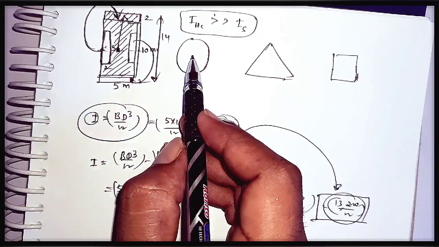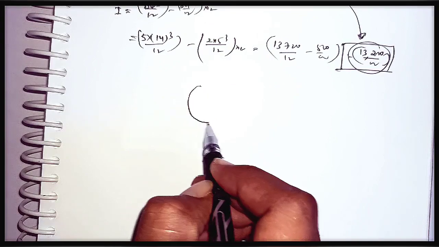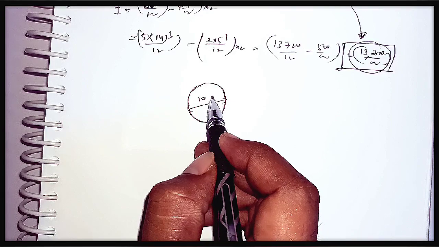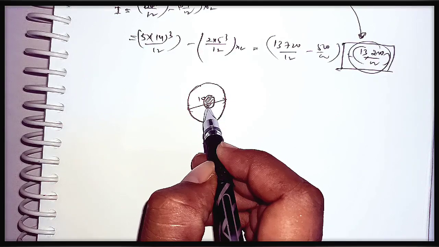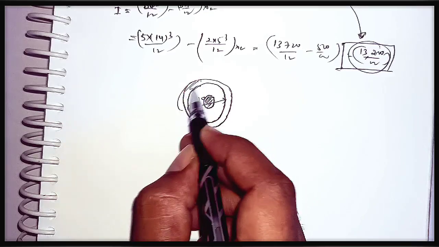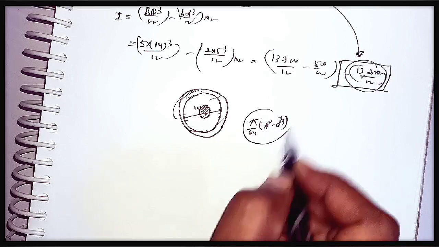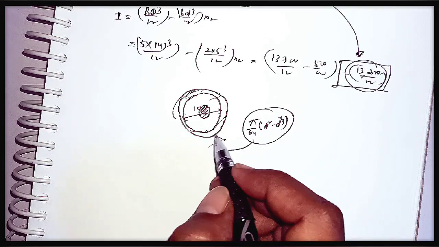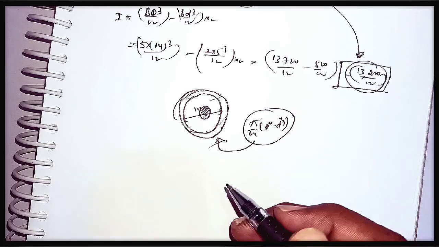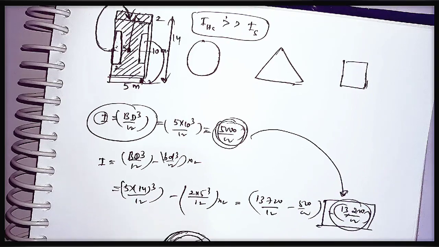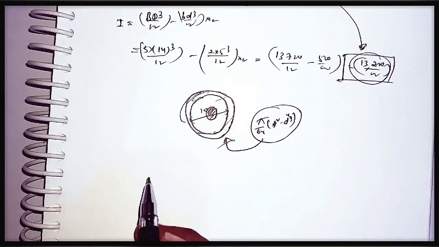Similarly for circular objects, let us consider a circular object of 10 meters diameter, and you remove the mass at the center and add this mass to the outside. If you calculate pi by 64 times capital D to the power 4 minus small d to the power 4, again you will get a very high value for the hollow circular cross section when compared with the solid circular object. Like this, hollow cross sections will have a very high moment of inertia when compared with solid objects. That's why we make railway tracks like an I section.